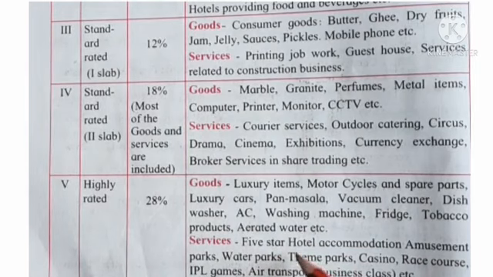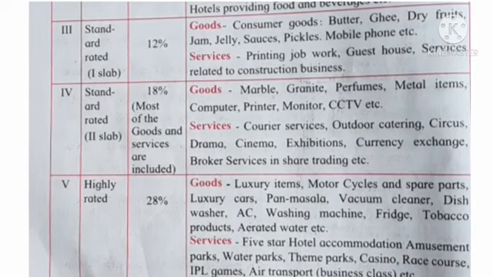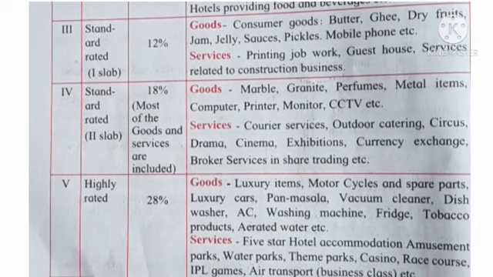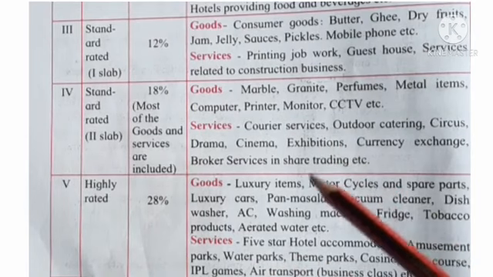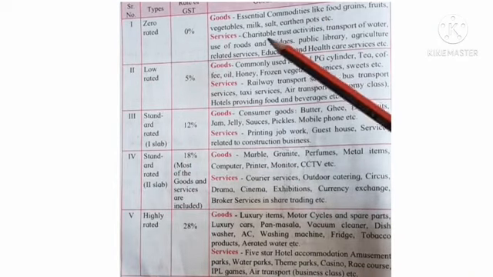And services: 5-star hotels accommodation, water parks, theme parks, casino, race course, IPL games. You see the IPL games in television. It has rate of GST on that service. For IPL game service, the rate of GST is 28%. Air transport, etc. These services have 28% GST.